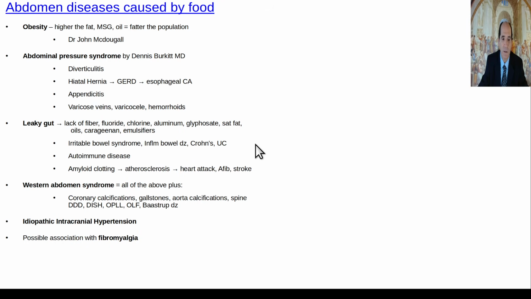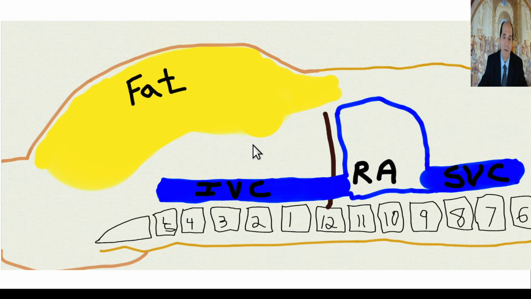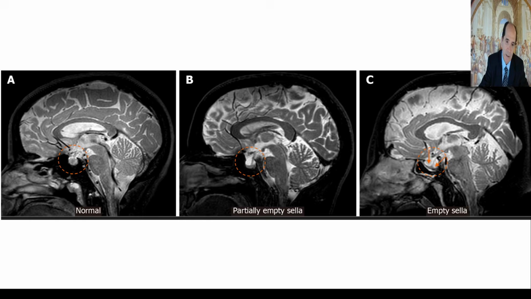Okay, so we went through a lot of stuff, but there's one last one that I think is a little bit interesting. This is not that common, but it's good to know. Big fat belly, and I'm going to show you now what idiopathic intracranial hypertension is all about. It's more common in women, but basically a big fat belly pushes back on the inferior vena cava, the big vein in the abdomen that drains blood to the heart. RA is right atrium, okay? This big fat belly pushing on the inferior vena cava exerts pressure on the right atrium, exerts pressure on the superior vena cava. So you get elevated central venous pressure. And now that superior vena cava causes increased pressure going into the brain. This is called idiopathic intracranial hypertension.